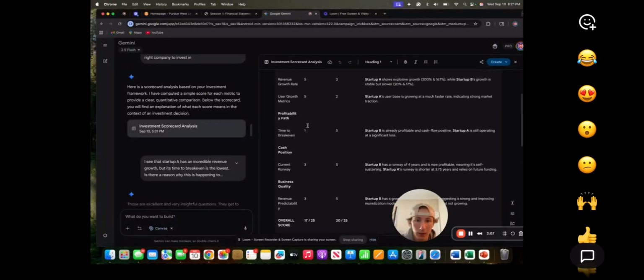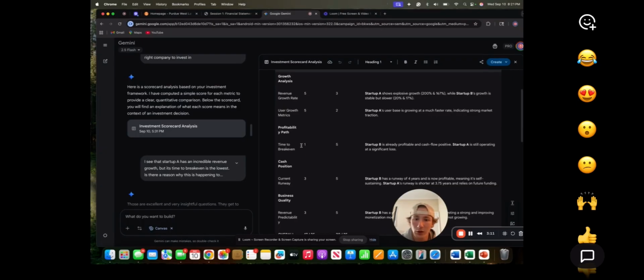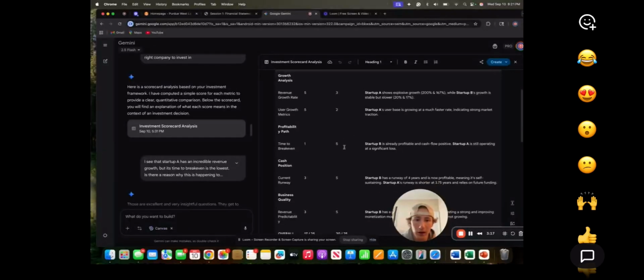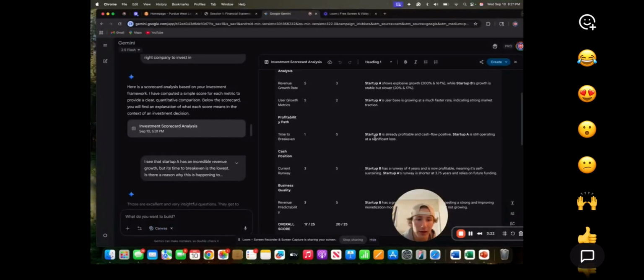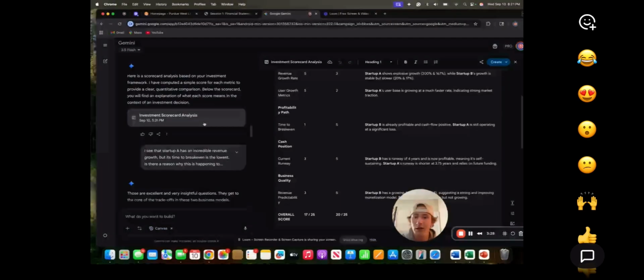And if we notice here, time to break even, the time to get back what they put in, is 1 for startup A, and for startup B it is pretty high actually, 5 out of 5. See here what they said. Startup B is actually profitable and cash flow is positive. Startup A is still operating at a significant loss.